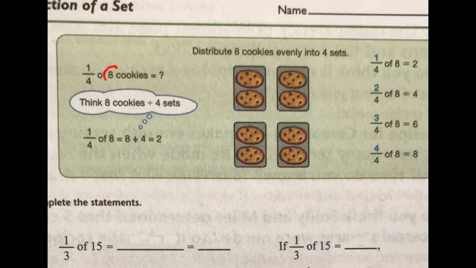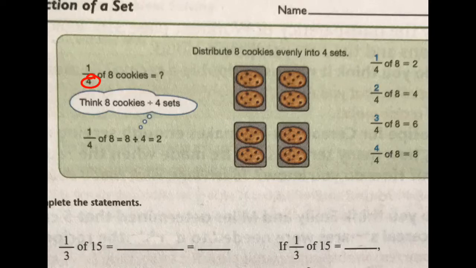Now remember, there are 8 total cookies. Keep that in mind. And they want to know what is 1/4 of them. Now, do you see what I circled? I circled the denominator. Why is that important? Because that's telling us how many sets we're dividing the 8 into, which is 4.